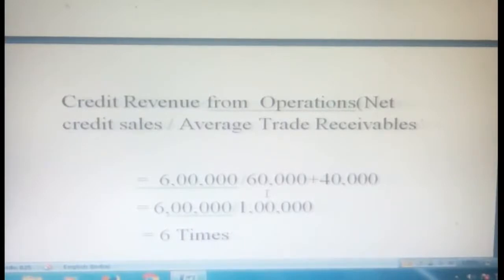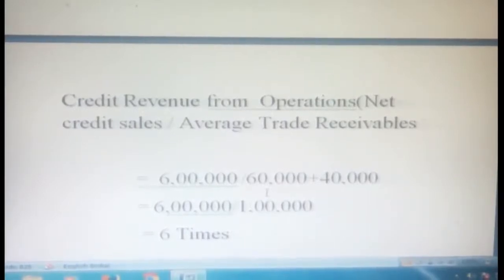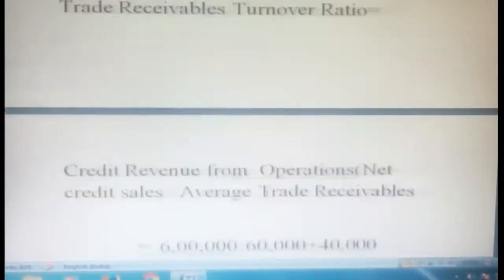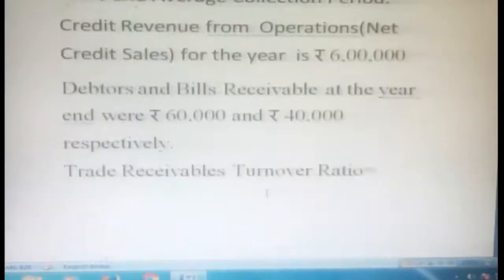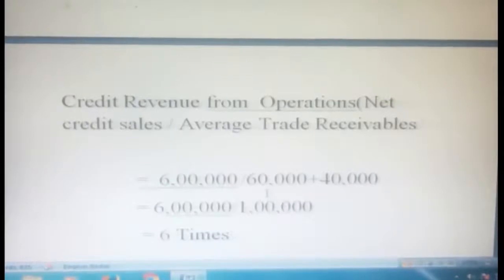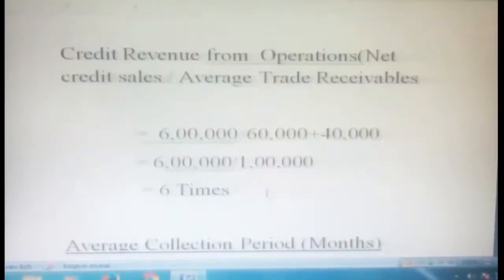But we substitute directly the available information. Credit revenue from operations, 6 lakhs, divided by our trade receivables. Here the debtors and bills receivable at closing were given, so 60,000 plus 40,000 together become 1 lakh. So 6 lakh divided by 1 lakh, you get 6 times.